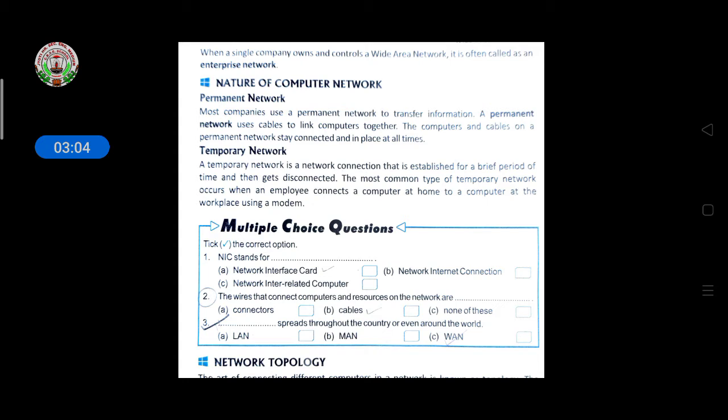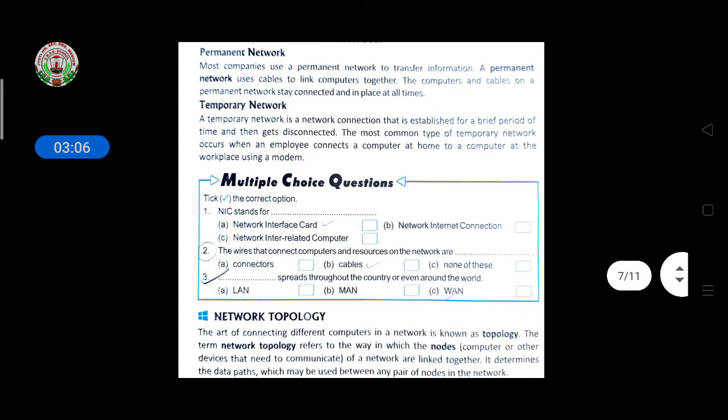Then temporary network. A temporary network is a network connection that is established for a brief period of time and then gets disconnected. The most common type of temporary network occurs when an employee connects a computer at home to a computer at the workplace using a modem. So a temporary network means if you want to connect with someone or access the internet for some time, for an hour or for a day, and afterwards you get disconnected, this is known as a temporary network.